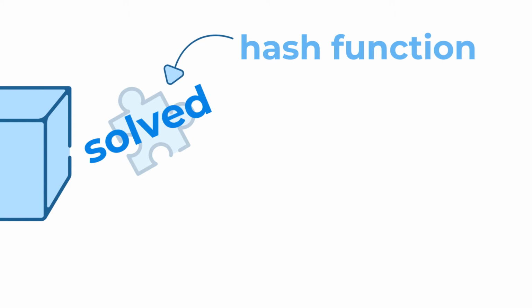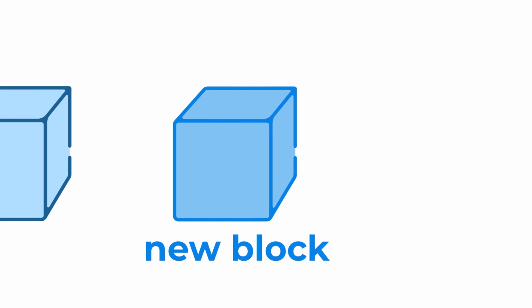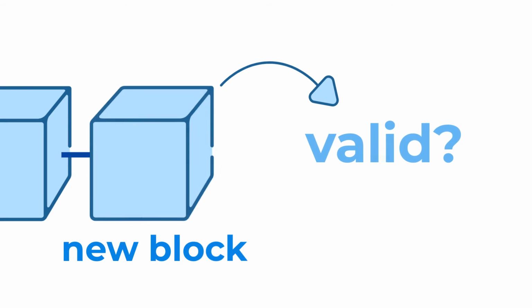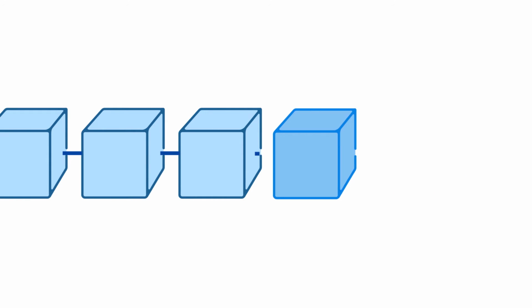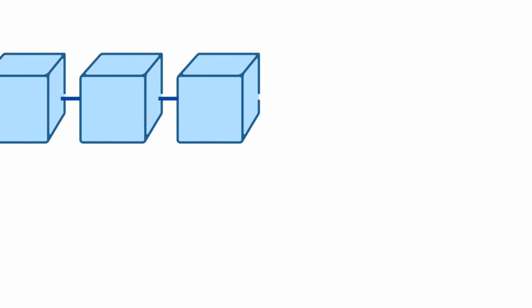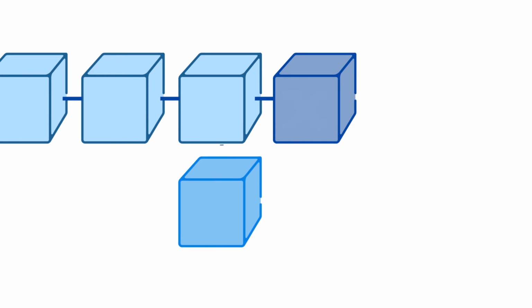Once the miner solves the hash function, the block he or she was working on can then be added to the blockchain. However, other miners now need to check to see if this block is valid. If the added block is correct, then the next miner will attach his or her block to the end of the blockchain. If the added block is invalid, for example, the previous miner attempted to add a faulty transaction, the next miner will instead attach his or her block to the previous block.